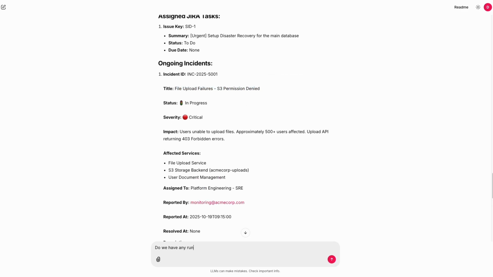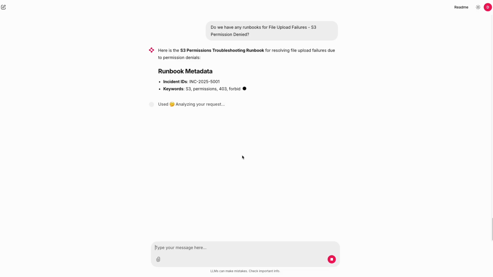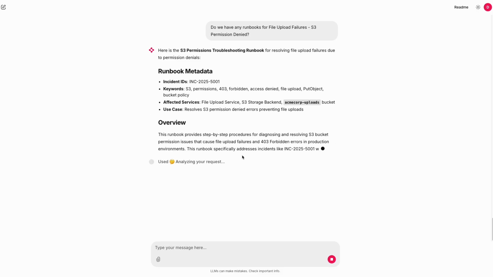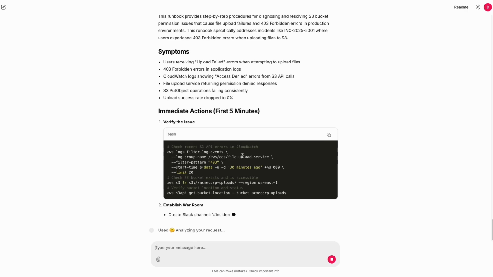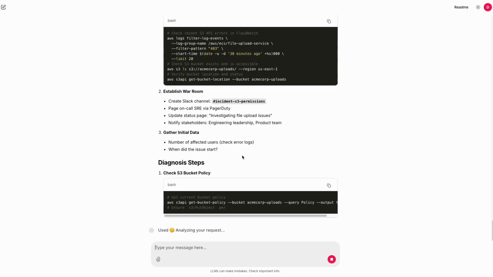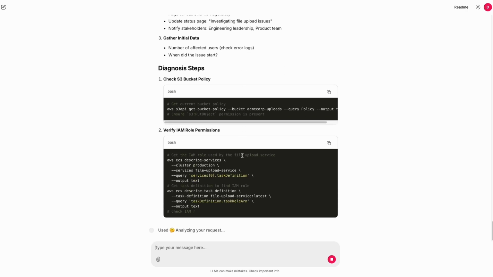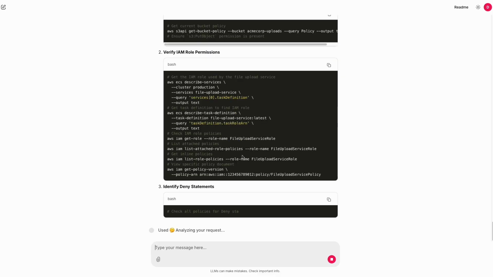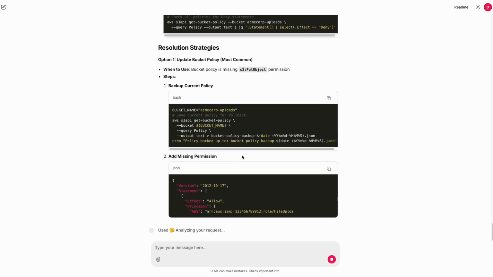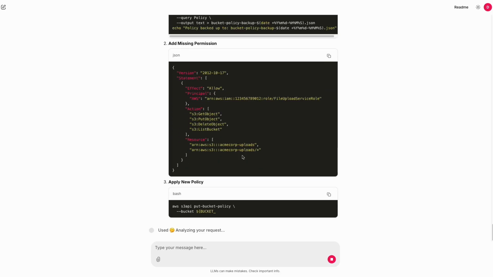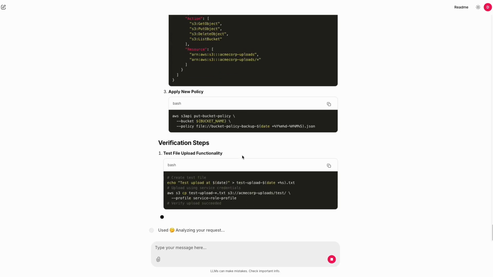There is an ongoing incident, and the engineer needs to find the runbook that can solve the problem. The engineer simply asks with minimal input, and the agent uses the context to find what is required. Behind the scenes, the orchestrator agent asks the knowledge base agent, which has access to the AWS knowledge base. The knowledge base finds the relevant runbook in a matter of seconds. This can help reduce the mean time to repair dramatically.